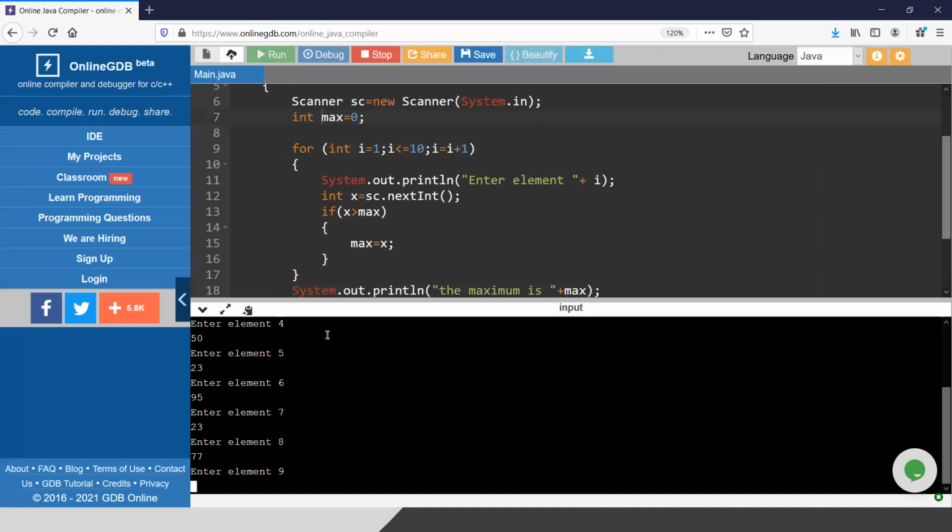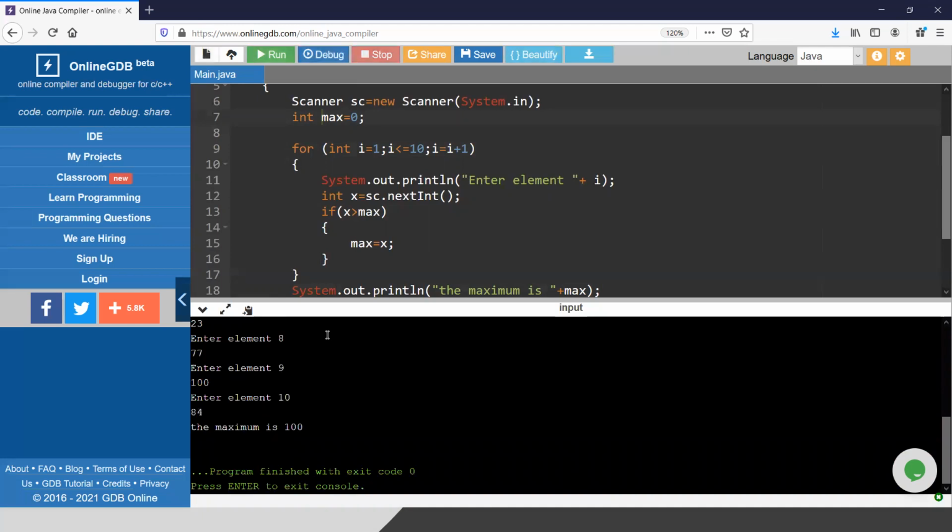Let me give some other numbers like 100 and then 84. So the maximum is 100. Whenever you give a new number, if it is greater than the maximum, that number becomes the new maximum. Whenever we have given 100, 100 is greater than 95 and the max becomes 100. I hope you got this point.